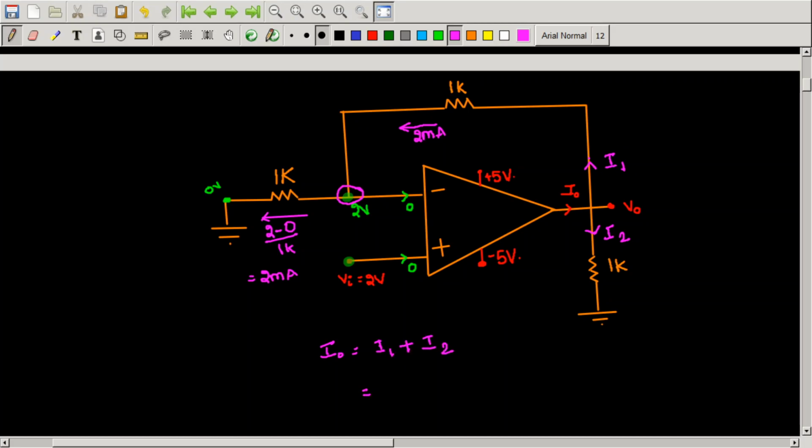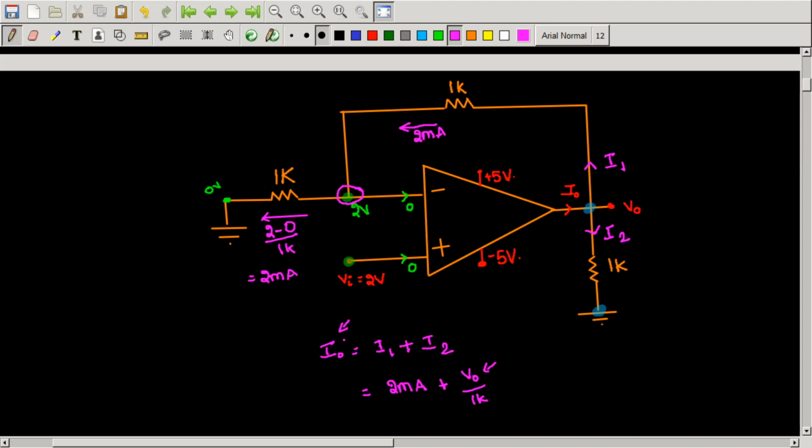What is the value of I1? I1 is simply 2 milliamperes, plus what is I2? I2 I can write as V naught minus 0 volts by 1K, V naught by 1K simply. So in order to find I naught, I should find V naught. And also remember that I just assumed that op amp is in negative feedback. To confirm that, I should first find the value of V naught.